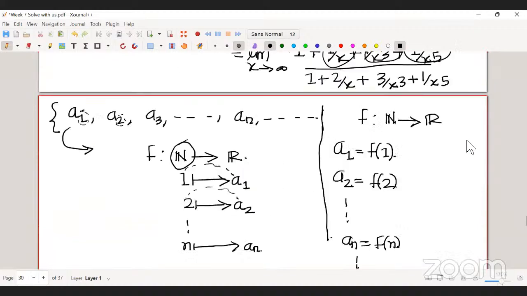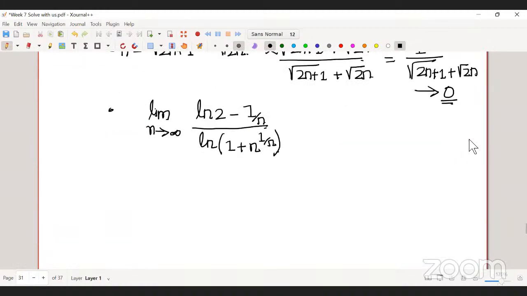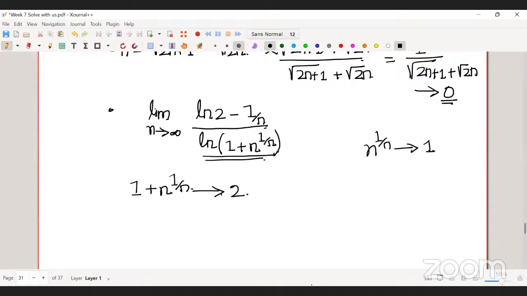In the denominator, 1 plus n to the 1 by n will converge to 2, because it is given in the question that the limit of n to the 1 by n is 1.